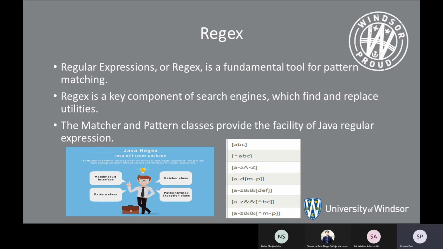If we insert the caret in between, then it is for negation. The hyphen here represents the range, and if a square bracket is embedded inside a square bracket, it is called union. And if we add the and symbol, this is for intersection. In this example, A to Z is the range and it is intersected with D, E and F. So the result will be D, E and F.